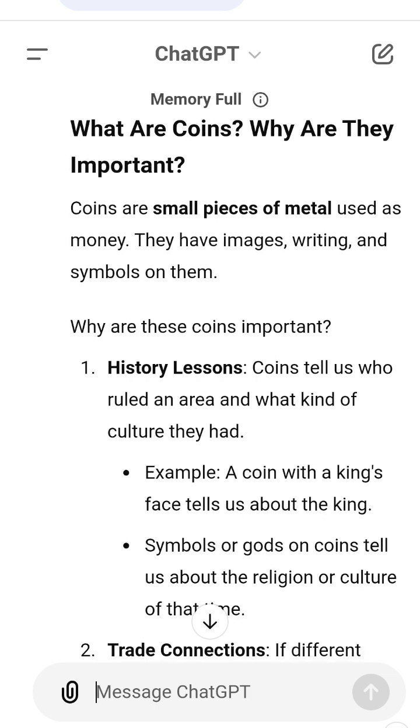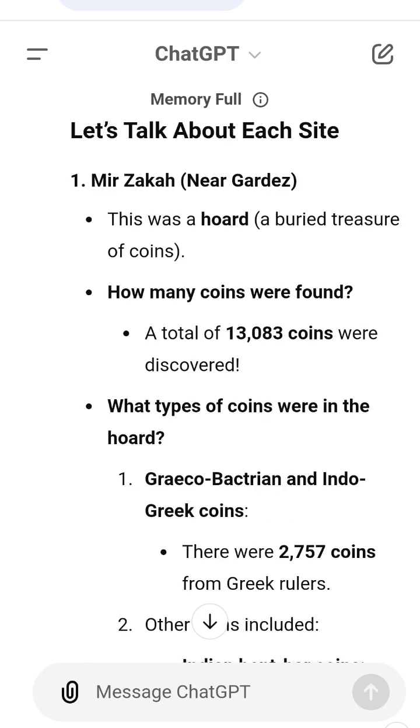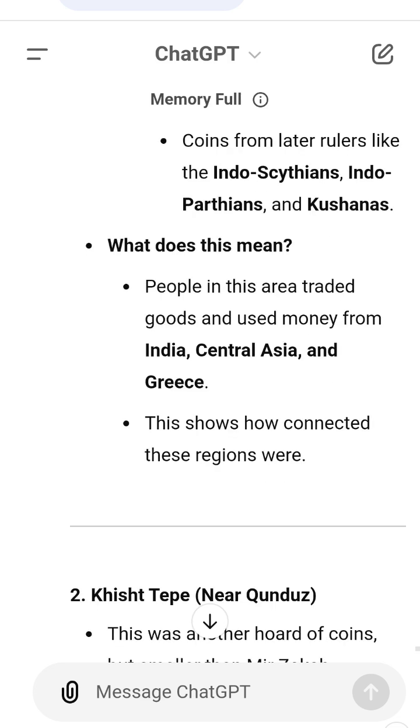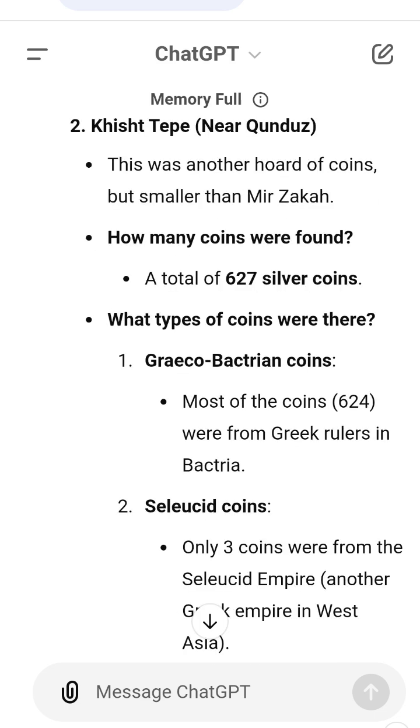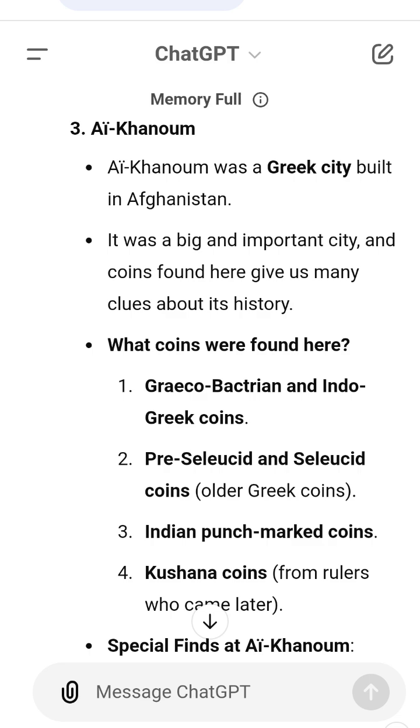What do these discoveries tell us? 1. Trade and connections. Coins from India, Central Asia, and Greece were found together. This shows that these regions were connected through trade and culture. 2. Greek influence in Afghanistan. The Greeks brought their coin-making techniques and designs to Afghanistan. They used Indian symbols and gods on their coins, showing cultural mixing. 3. Ai-Khanum's importance. Ai-Khanum was not just a Greek city. It was a place where coins were made, traded, and stored. The unstruck flans prove that it had a mint.